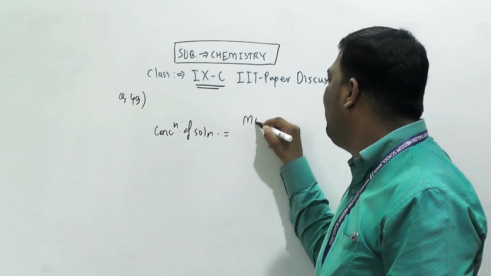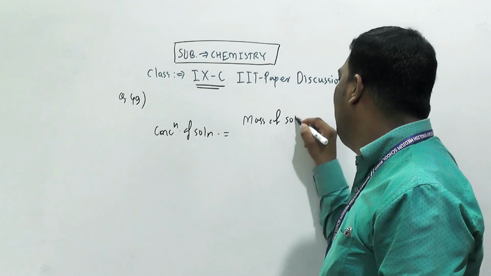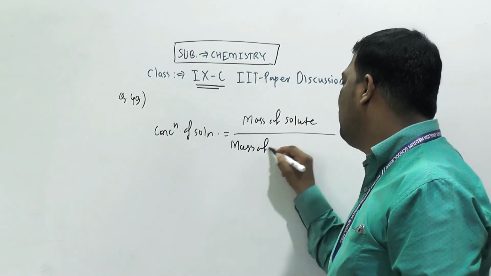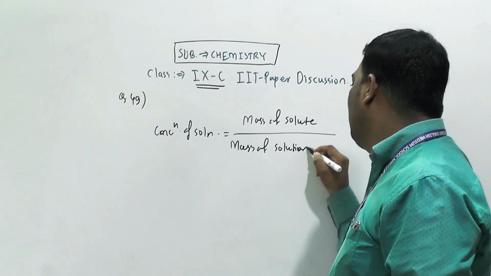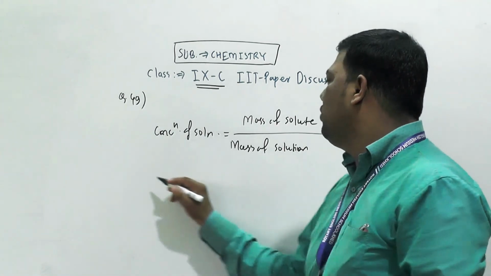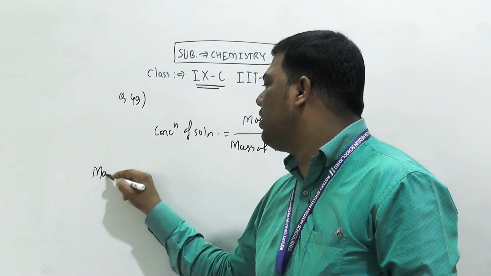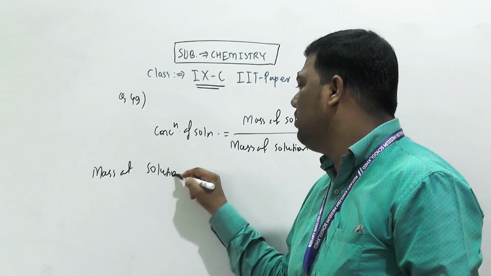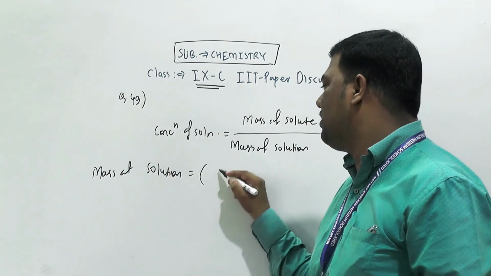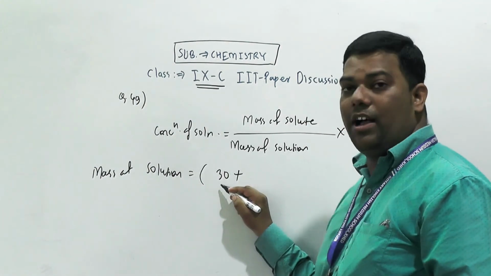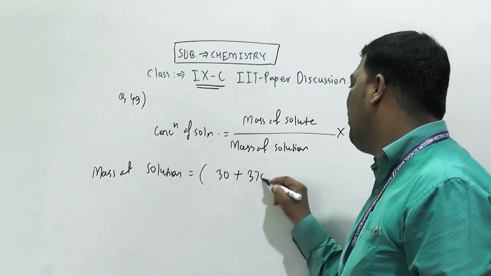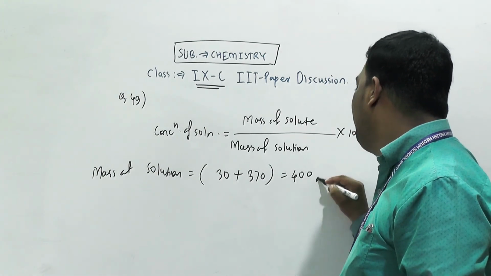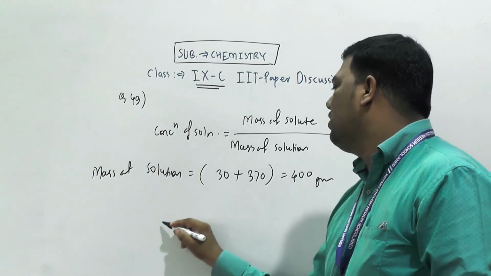Mass of solute divided by mass of solution into 100. Mass of solution is mass of solute 30 plus solvent 370. You will get 400 gram total mass of solution.